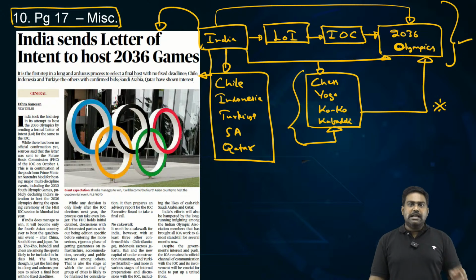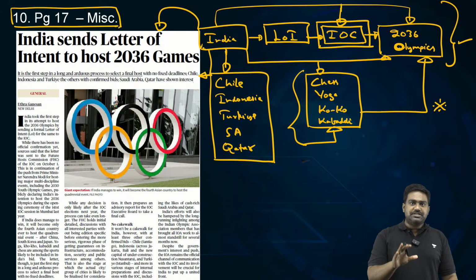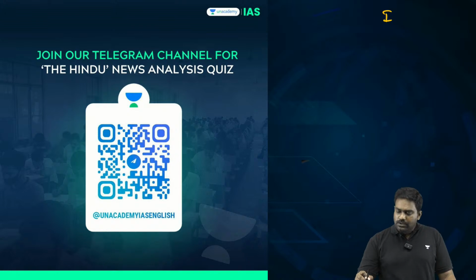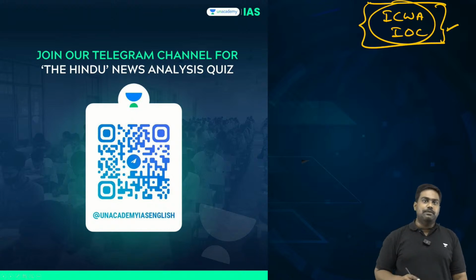Now, please take up one last assignment, one last homework. Read about the International Olympic Committee. Basic facts, maybe 4 or 5 important facts. So essentially, I've given you 2 assignments: one, to read about the Indian Council of World Affairs and the International Olympic Committee. So kindly read about this and post the points in the comment section below.